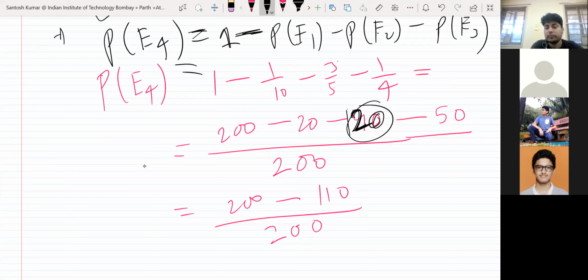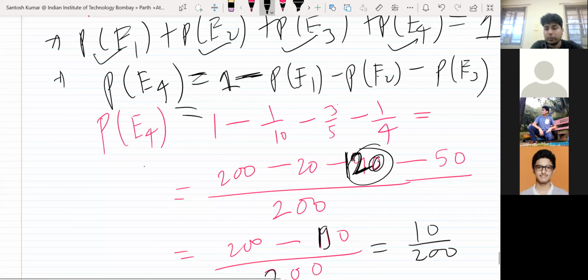So 120, 140, so 190. So I'm getting 10 upon 200. Is it the correct answer? If I have not made any mistake in calculation, this is the final answer.